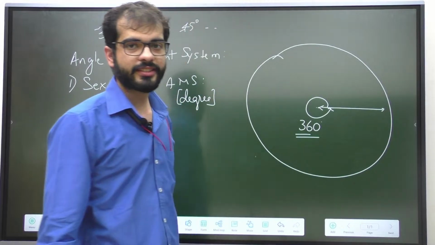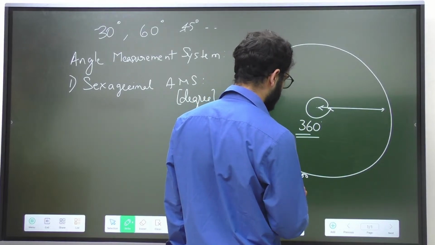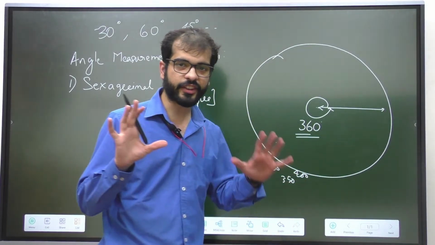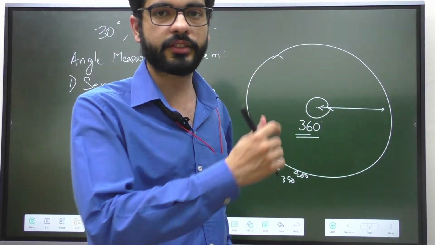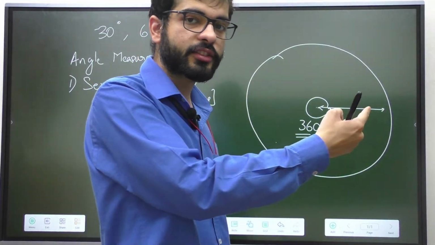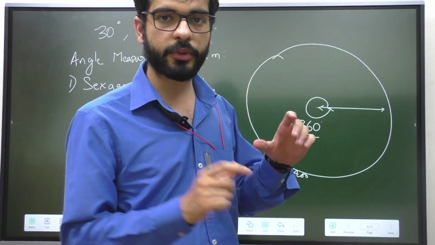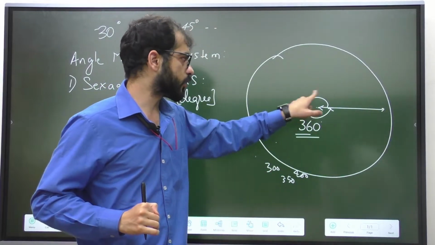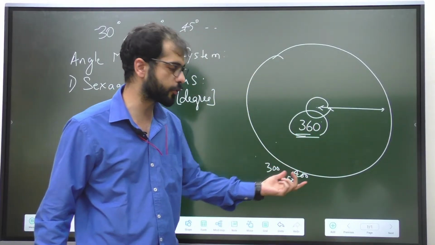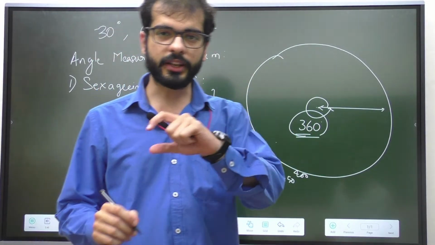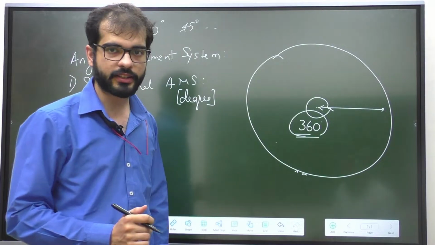The point to be noted here is, why is the angle 360 degrees? Why is it not 300? Why is it not 400 or 350? We humans have 10 fingers. That's why, whenever we wrote numbers in our junior classes, we started from 1 and ended at 10. Then in the next column, we started from 11 and ended at 20. We were comprising the list of only 10 numbers because we have 10 fingers. So when we are talking about the entire circle, why are we considering only 360 degrees? Why are we not considering 300, 400 or 350 degrees? If you know the answer, please put it in the comment. For the rest of you, I'll try to answer that question, and I hope everyone will understand that.